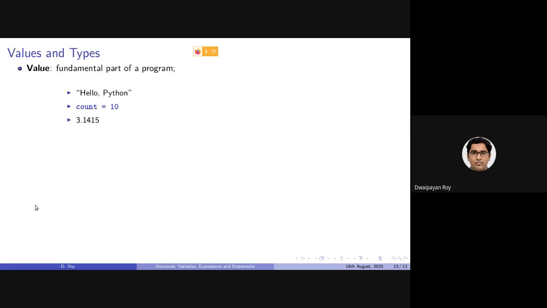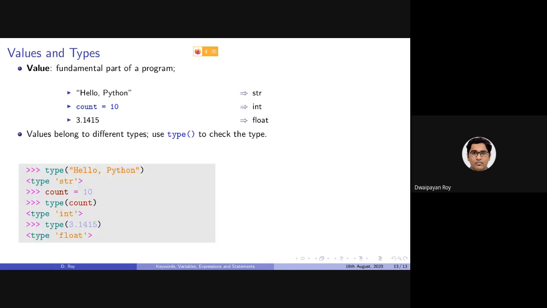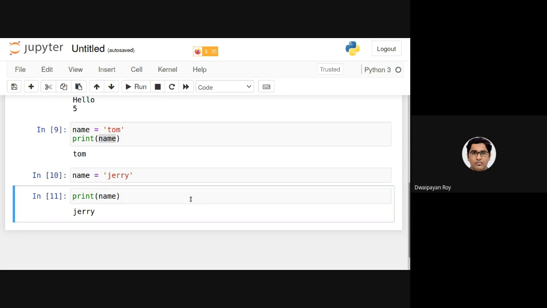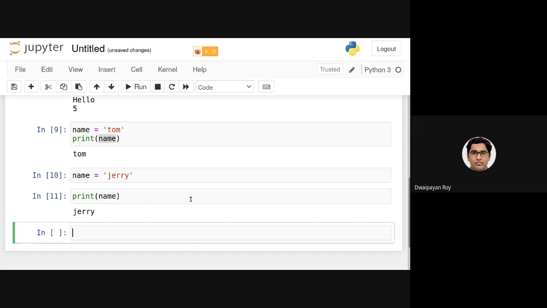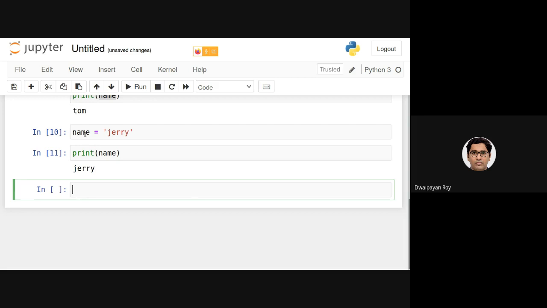Now, you might be wondering how to tell which type of data a variable is storing. For that, there is a designated function defined in Python called type. Let's look at one example. I don't know at this point what type of data name is storing.